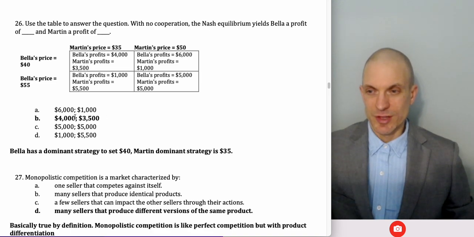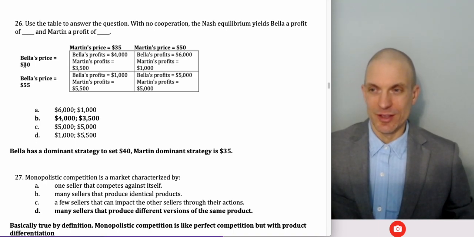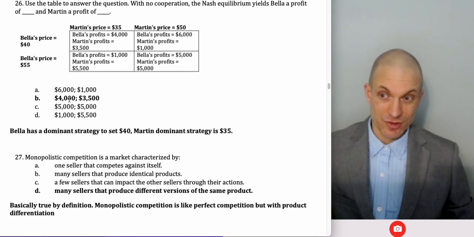All right, so the Nash equilibria, the place where they're both best responding. So this is not the Nash equilibria, to clarify. These are the profits in Nash equilibria. The Nash equilibria is Bella sets a price of 40, Martin sets a price of 35. Nash equilibria is defined over strategies, not over payoffs. But these are the Nash equilibria payoffs.